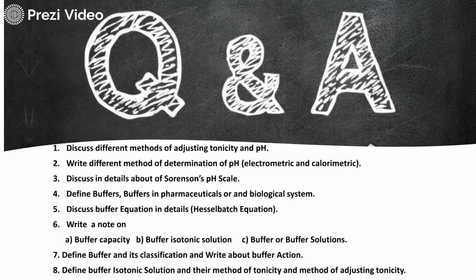Discuss different methods of adjusting tonicity and pH. Write different methods of determination of pH, electrometric and colorimetric. Discuss in detail the Sorensen's pH scale. Define buffers in pharmaceutical or biological systems. Discuss buffer equation in detail. Here we are referring to the Henderson-Hasselbalch equation.